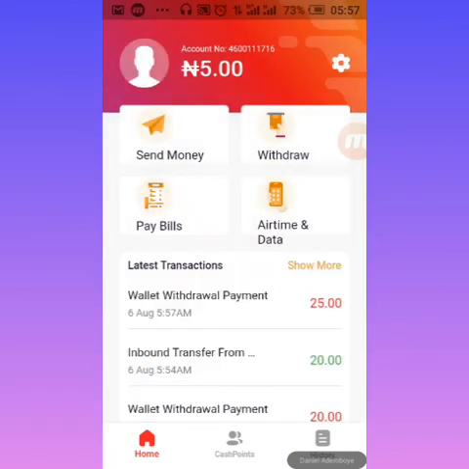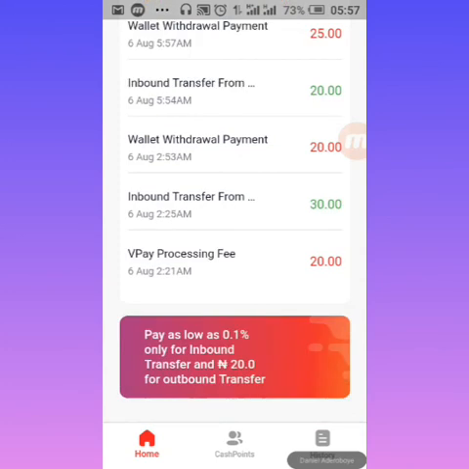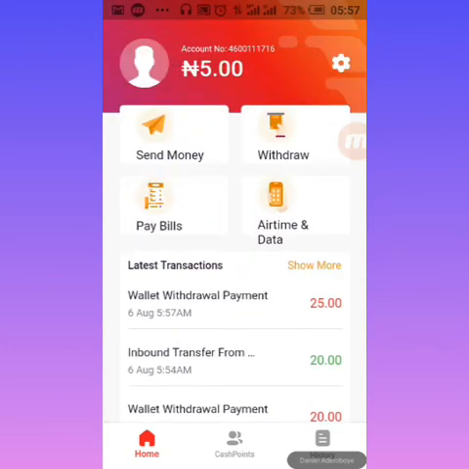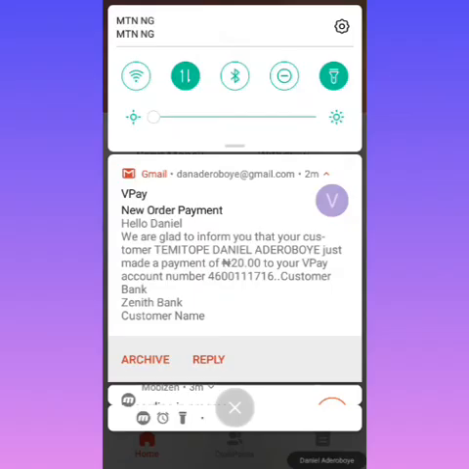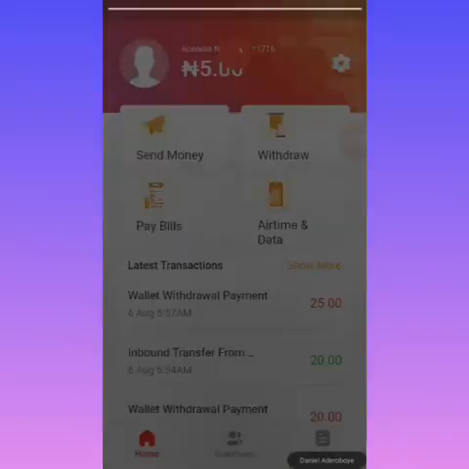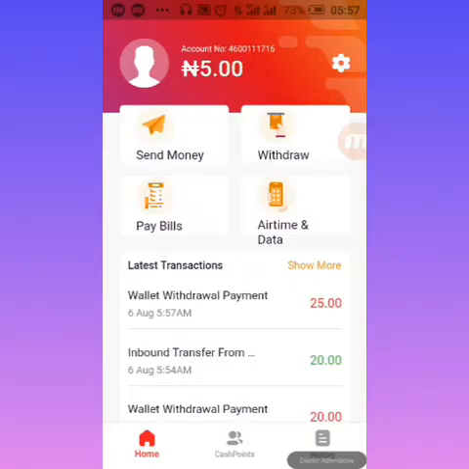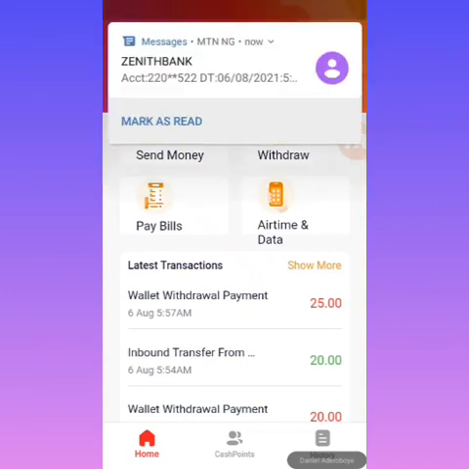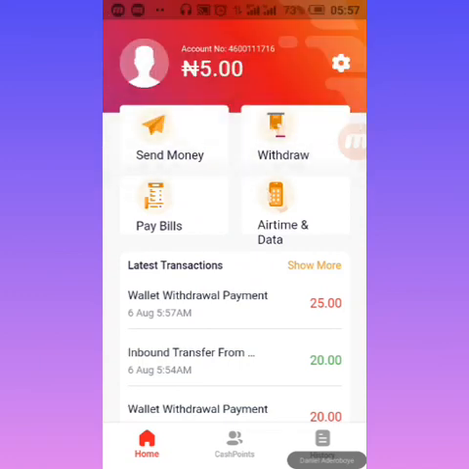Alright, I can see 5 naira. Nothing has been withdrawn from my account whatsoever. Ladies and gentlemen, I will still receive my alert and every other thing, and receive the mail from them to see the copy. So this is how you're going to create your own business bank account. I've already received a lot from them, and the money has come in actually. So you can create your own business account very fast, without CAC, without PBN.